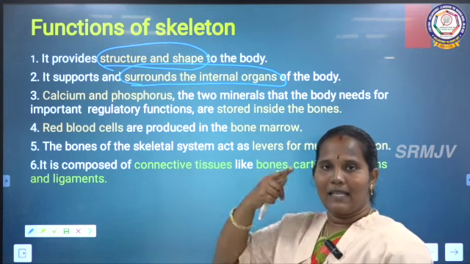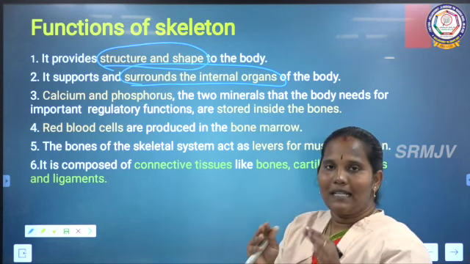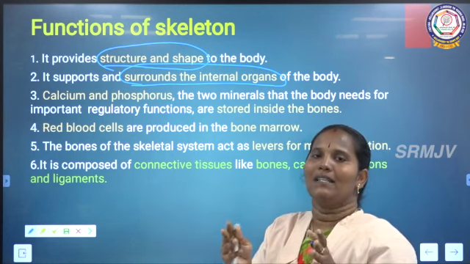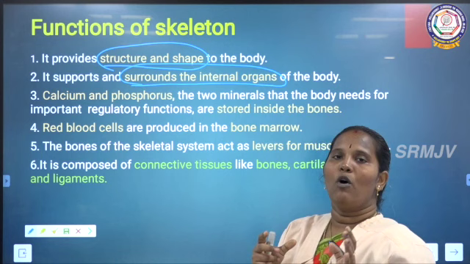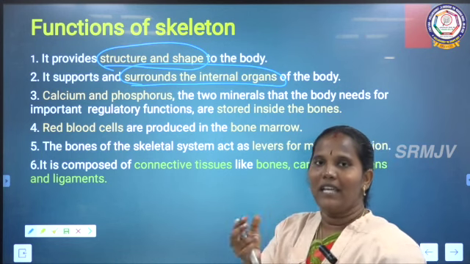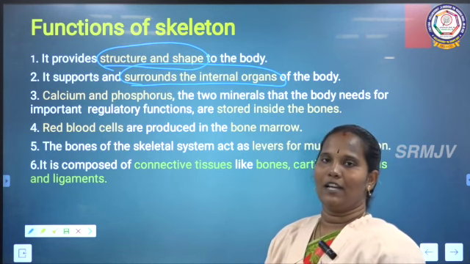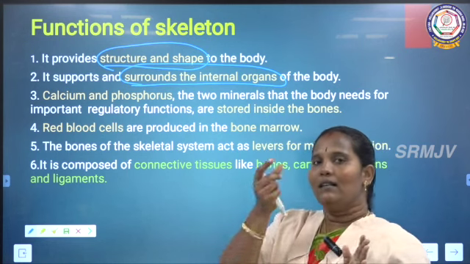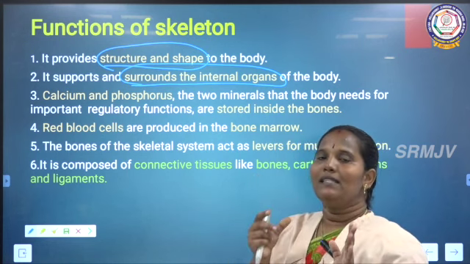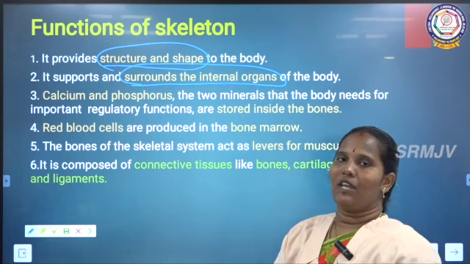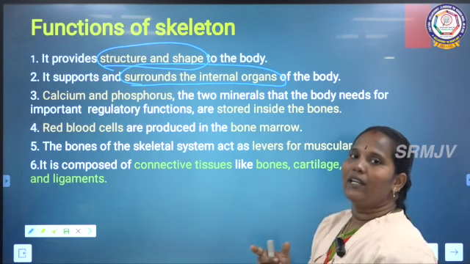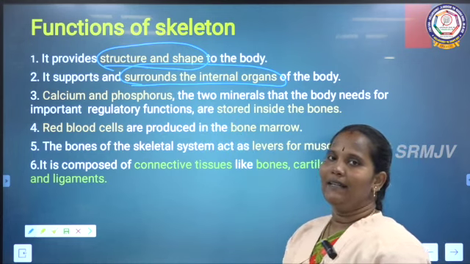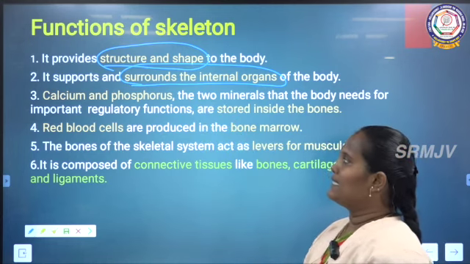For example, we can say the skull. The skull is the very hardest box. It is like a box. Inside the skull box, our brain is saved. As for the rib cage, the heart and lungs are saved inside the rib cage. So our inner organs are surrounded and protected by this skeletal system.